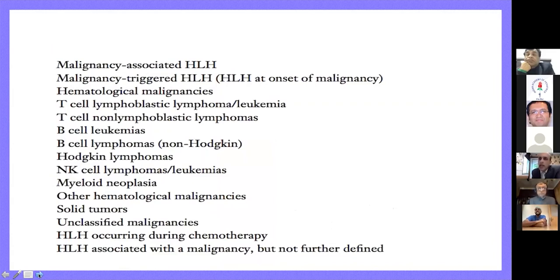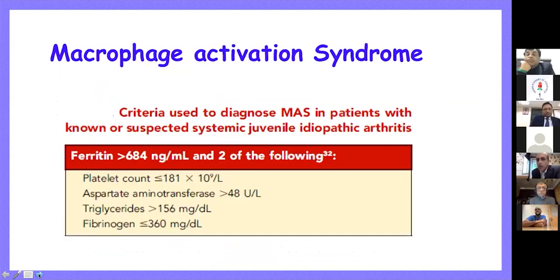When we treat the malignancy, the HLH improves. So, macrophage activation syndrome. And people have been fascinated with differentiating these two conditions. Some say that when MAS happens, the fibrinogen will be low, whereas in HLH, the ESR will be high.